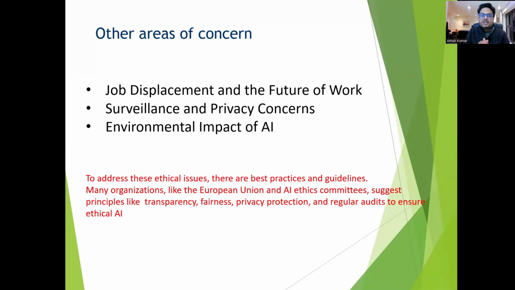Surveillance and privacy concern is another area. Everywhere people are putting up surveillance systems, people are capturing activities of employees, people walking on the street and whatnot. So to what level are you capturing, to what level are you making AI capture people's privacy, to what level are you doing the surveillance? That is another consideration in the world of ethical AI.